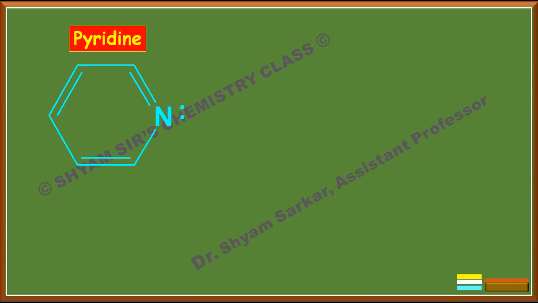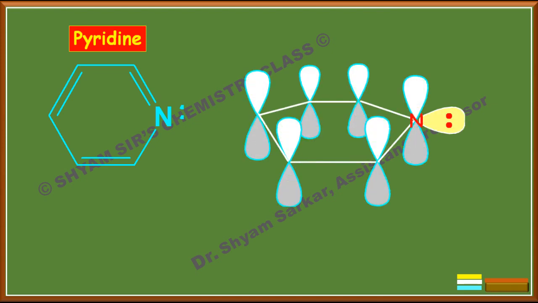If you see the orbital diagram here, in this case the lone pair is out of plane. It is in the sp2 hybrid orbital of the nitrogen atom, which is out of plane of the pyridine molecule. That's why we will not count this lone pair of electrons. Okay, so we will go with these 3 pi bonds only.